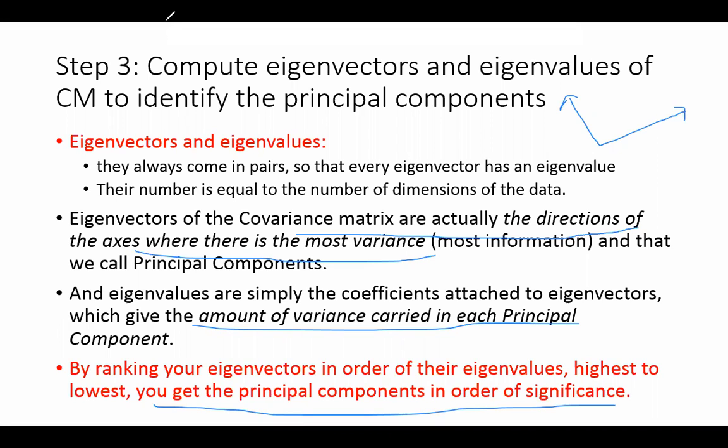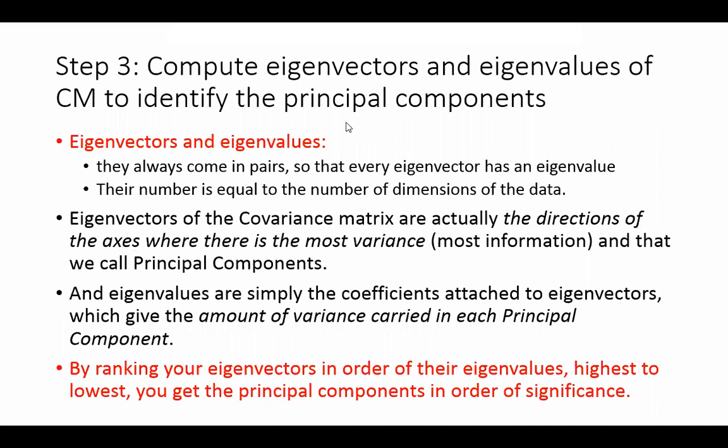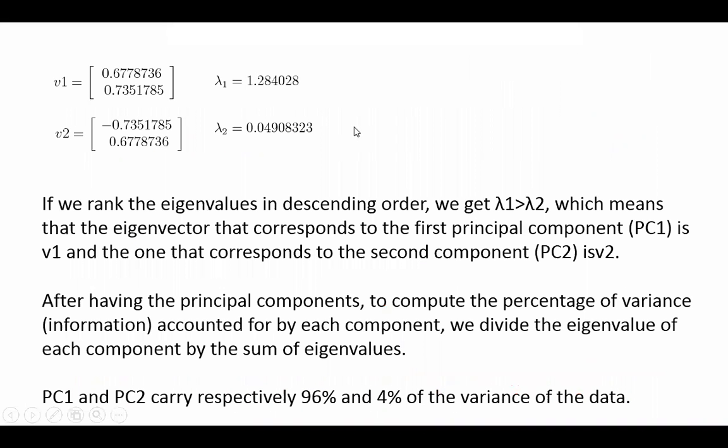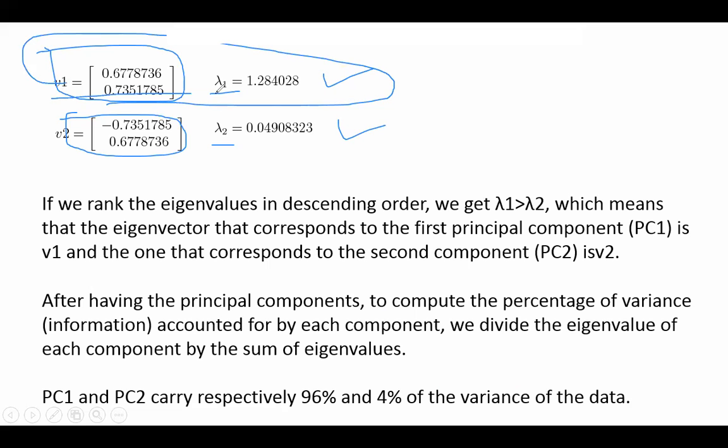ठीक है? So ये तो clear हो गया. But there's still more to discuss. अभी इतना भी आसान नहीं है. So for example, in this case, I have lambda. Lambda is how you present the eigenvalue. So this is the first eigenvector I estimate in 2D data, and this is the second eigenvector, but the values are here, which is what we want. So this component is more important for me than this component.